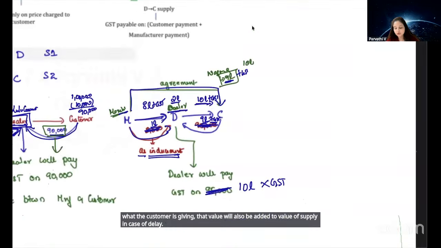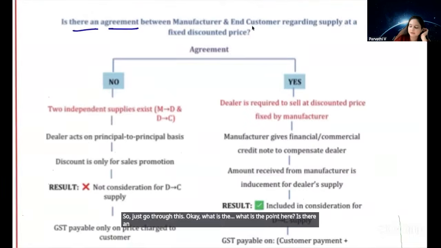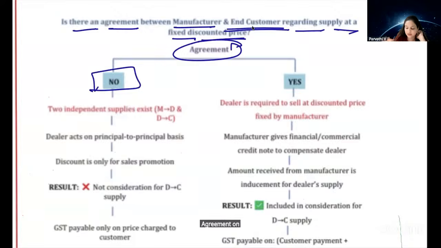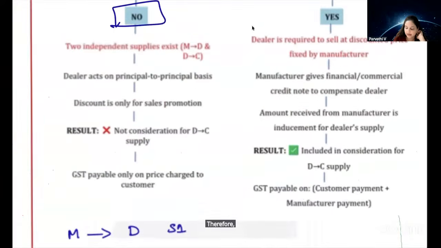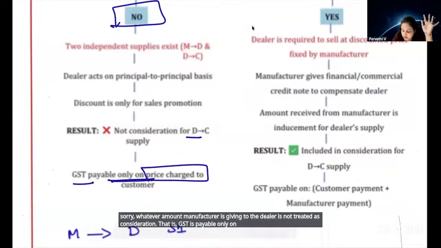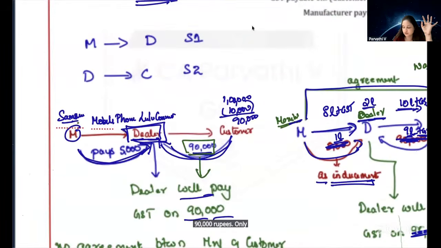So just go through this. What is the point here? Is there an agreement between the manufacturer and the end customer regarding supply at a fixed discounted price? No, there is no agreement. Therefore, whatever amount the manufacturer is giving to the dealer is not treated as consideration. That is, GST is payable only on the price charged to the customer, the 90,000 rupees.